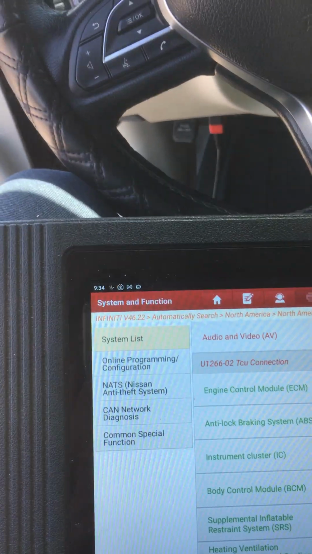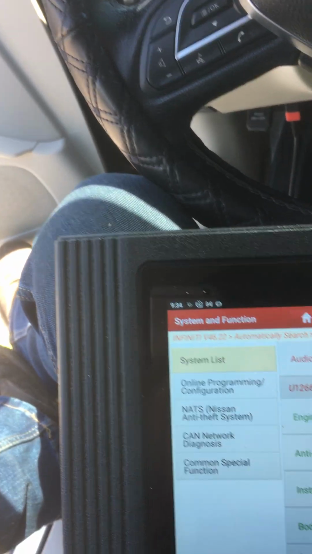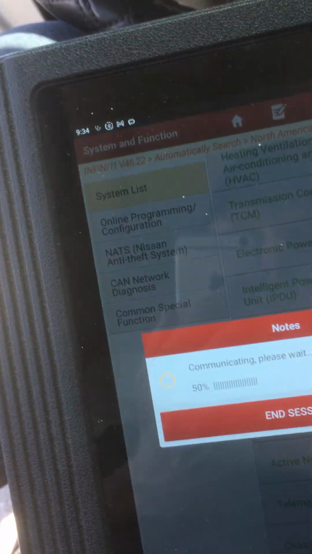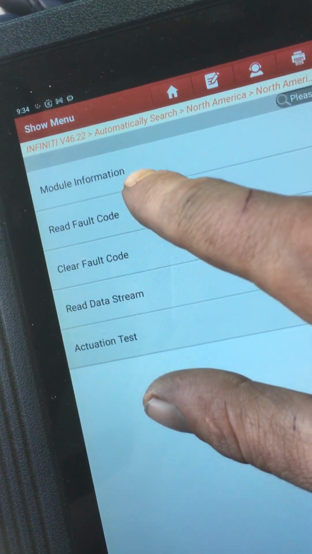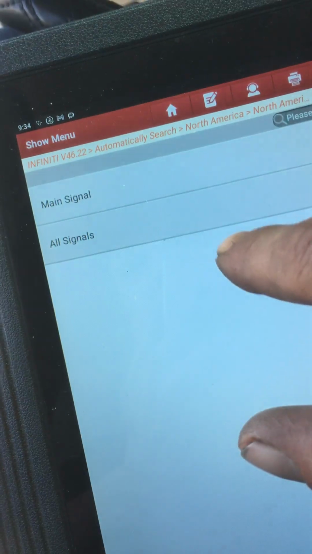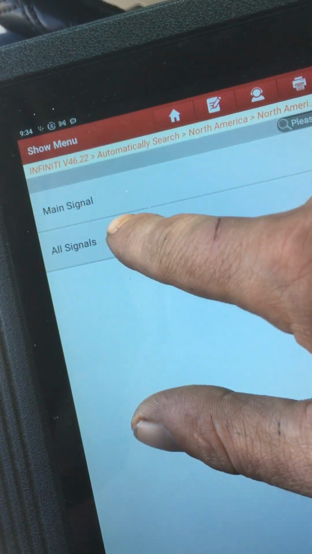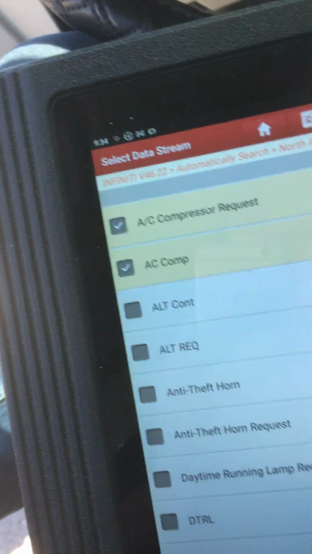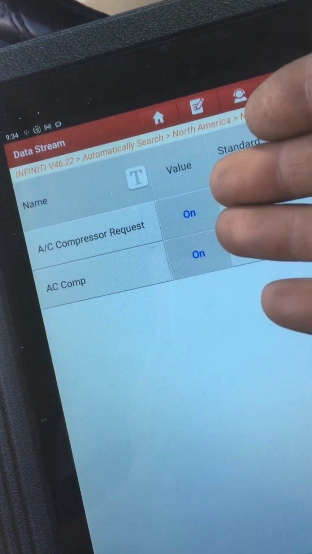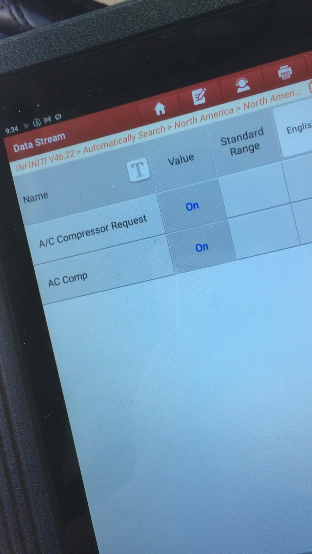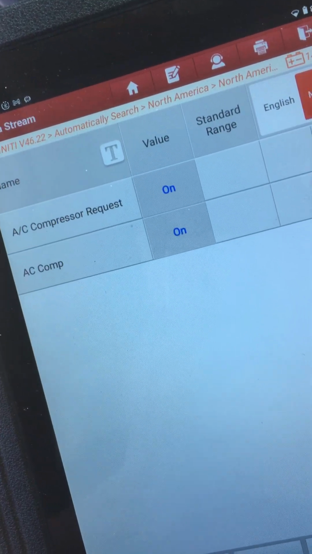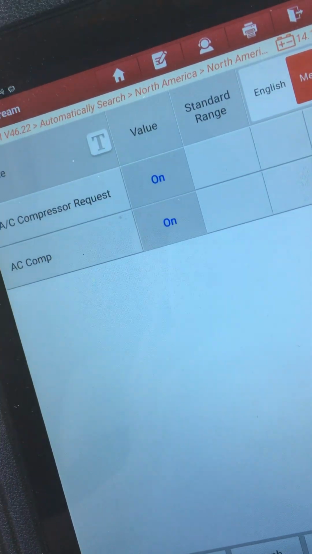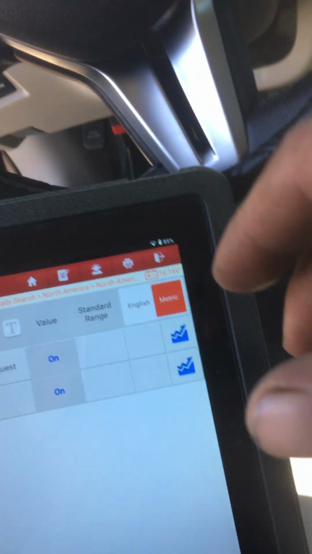Maybe we have a bad relay, maybe some kind of controls are not engaging, but I think it doesn't complain about anything. So honestly, I think what's going to end up to be, yeah, supposedly it's on. The car thinks that the AC is on. So pretty much, yeah, have to go down to the AC compressor, which is not easy.